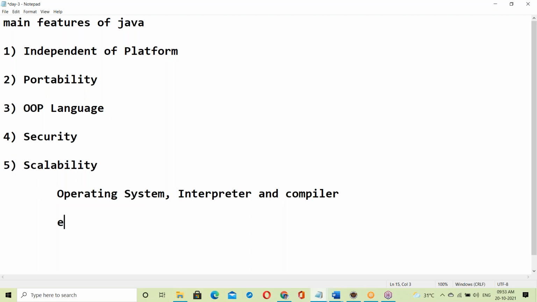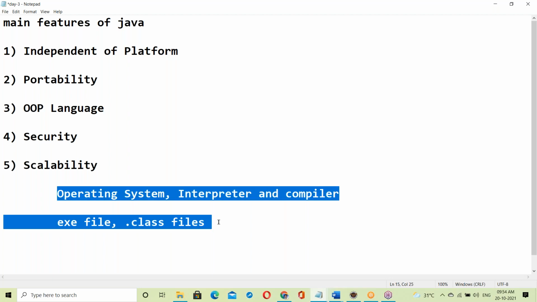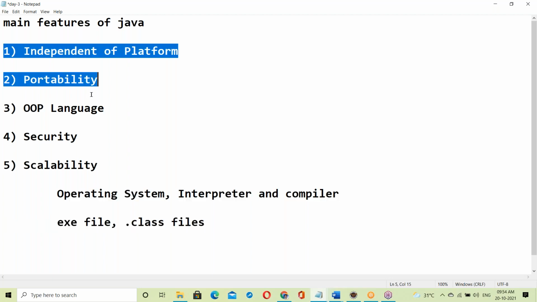Next, apart from this, exe file knowledge. What is an exe file? An exe file is OS dependent. Why is an exe file OS dependent? Next, the dot class file. So, about the exe file and the dot class file. If you have this knowledge, it is easy to understand these two features.